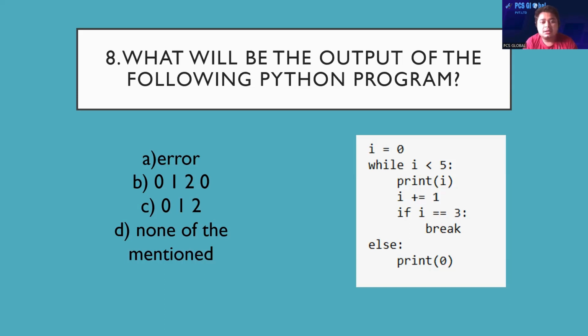Now the code will stop. So the final answer will be 0, 1, 2. I think everybody is clear about that.